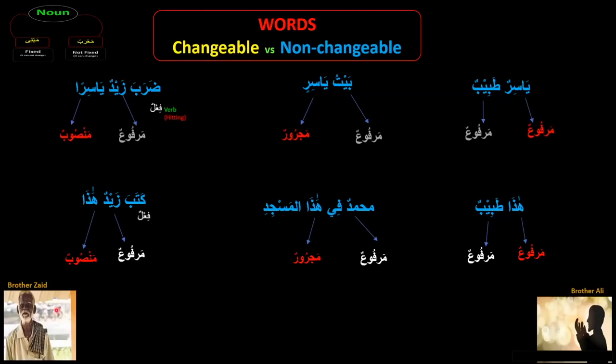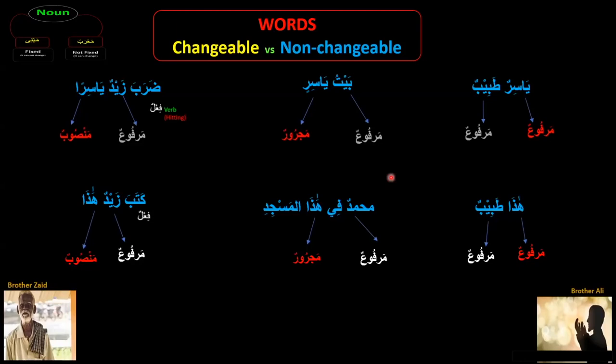On the other hand, Brother Zaid is running a small shop in a village. This brother is having only one attire. If he goes to work, he will be wearing the same clothes. If he goes to some walima, he will be wearing the same clothes. If he goes anywhere else to do something else, he will still wear the same clothes. He doesn't have different changeable things which he can change according to his role in that situation, according to his object in that situation.